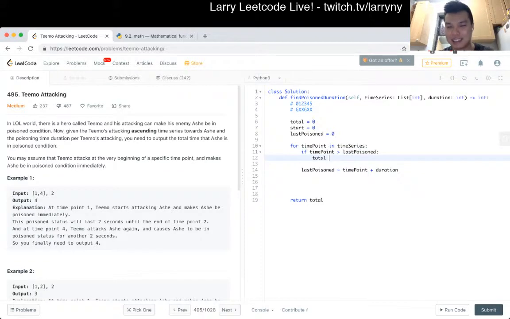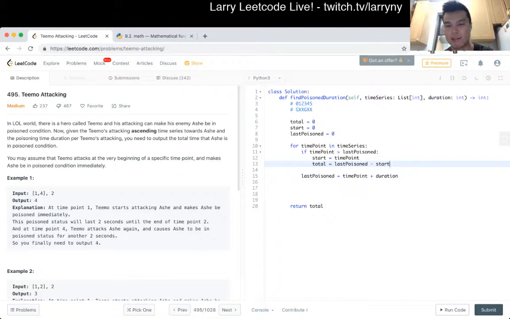Okay. I think I needed to track one more state, which is when it got started. So if start is equal to something like this. Okay. Start is equal to time point, because if you're poisoned, you just keep on going. And then we have to do something to total, because then the total is equal to last poisoned minus start.